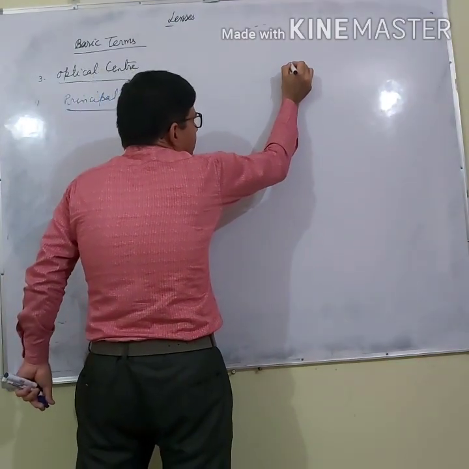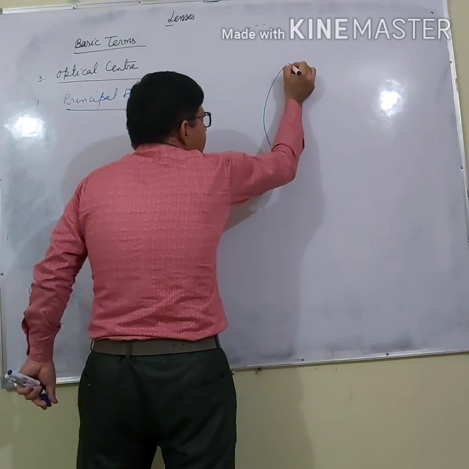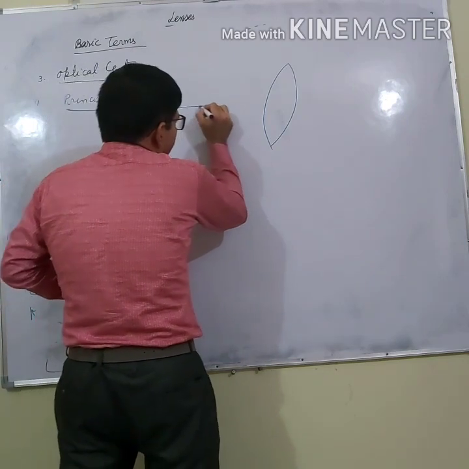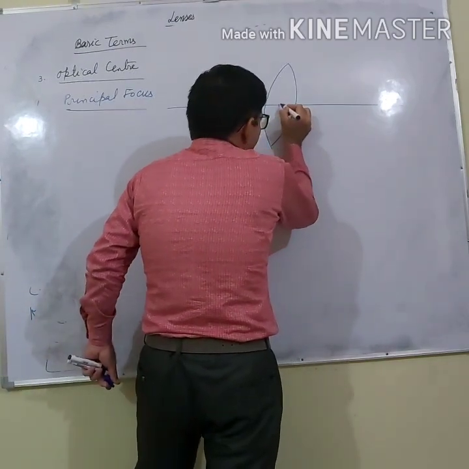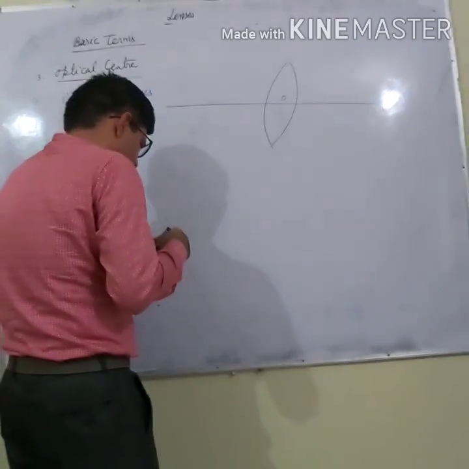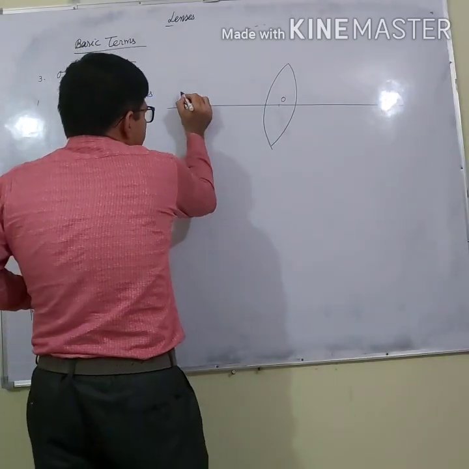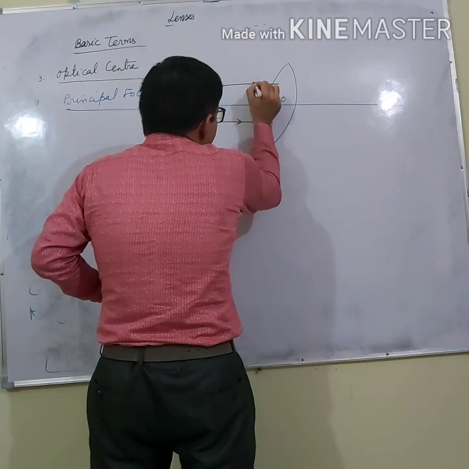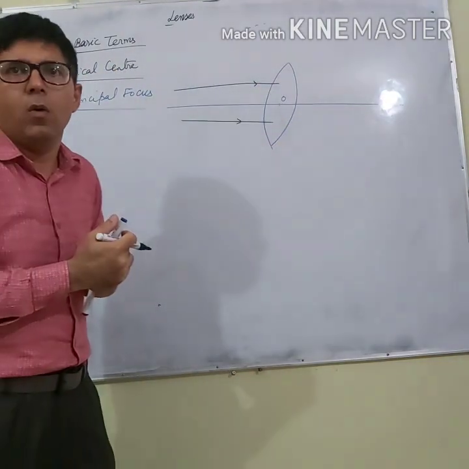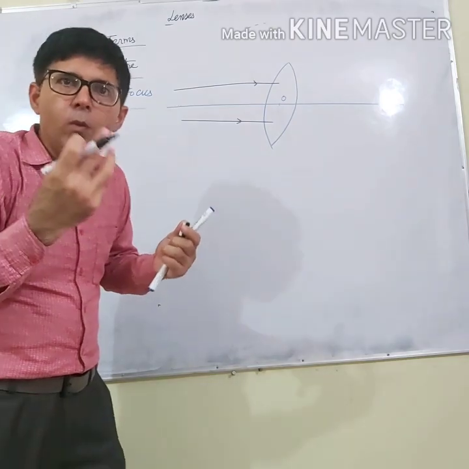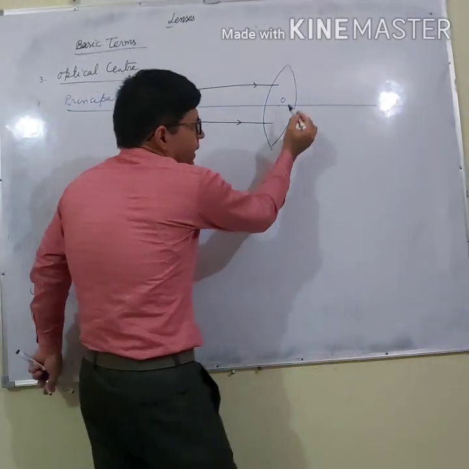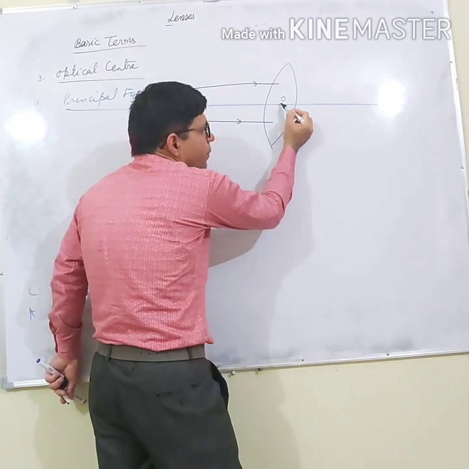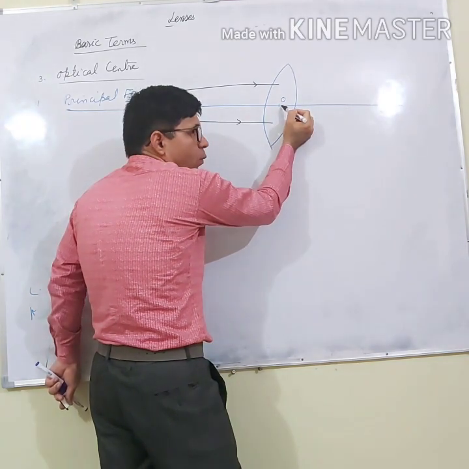Let us say this is the convex lens, and this point is the optical center. Now let us say we are having rays of light which are parallel to the principal axis. Now where will these rays of light go? They move towards the areas of more thickness. In a convex lens, thickness increases as we move toward the principal axis, and here also thickness increases as we move toward the principal axis.